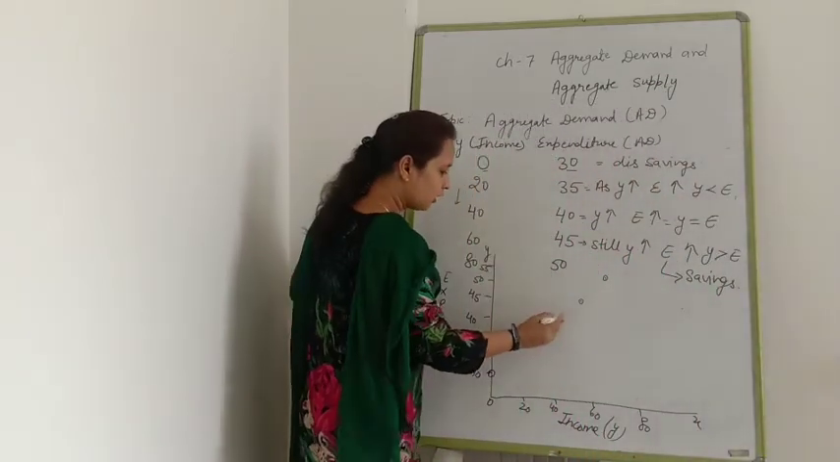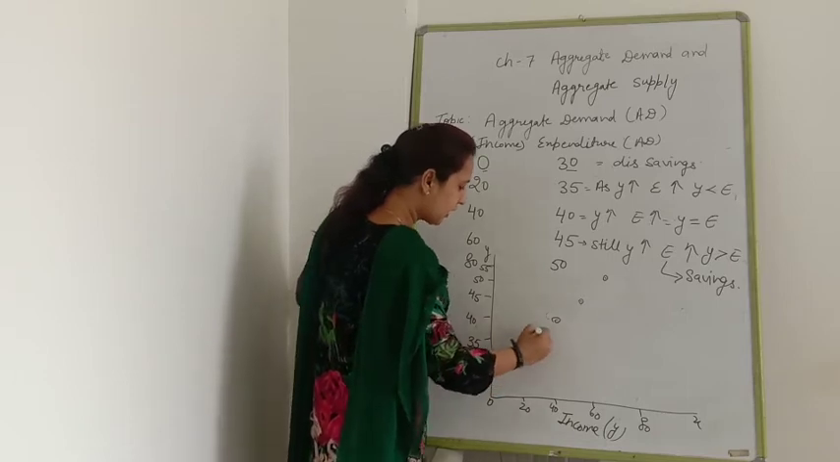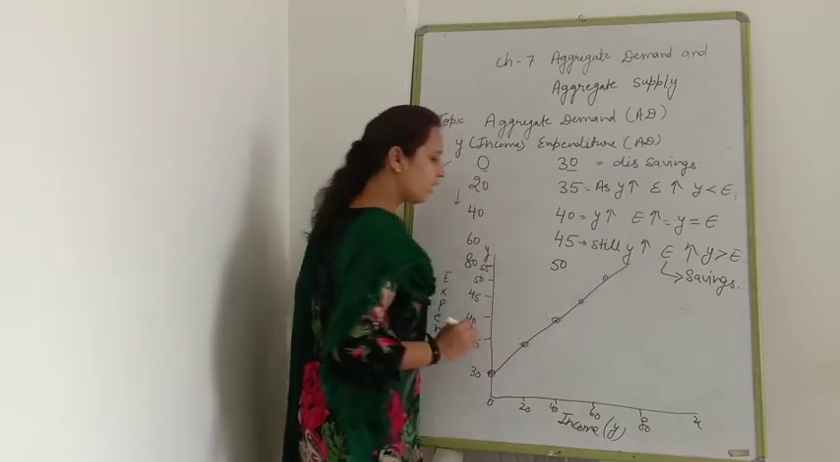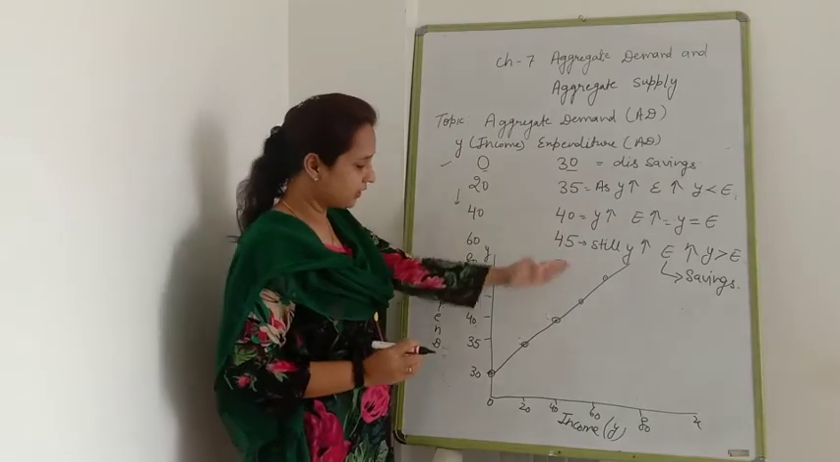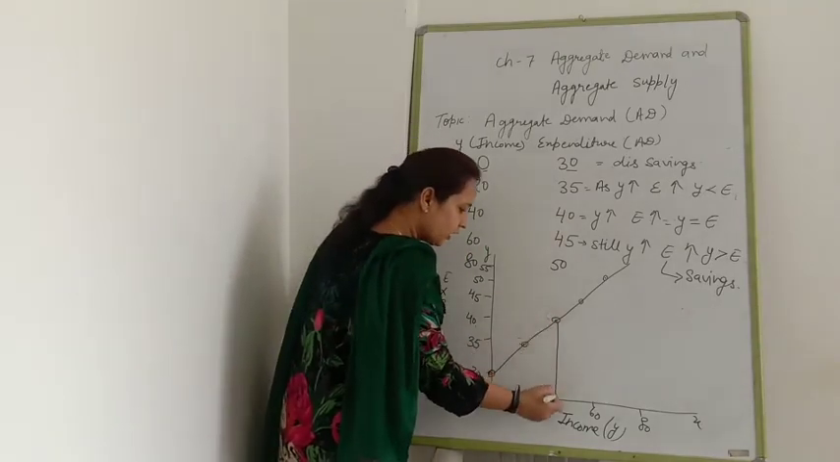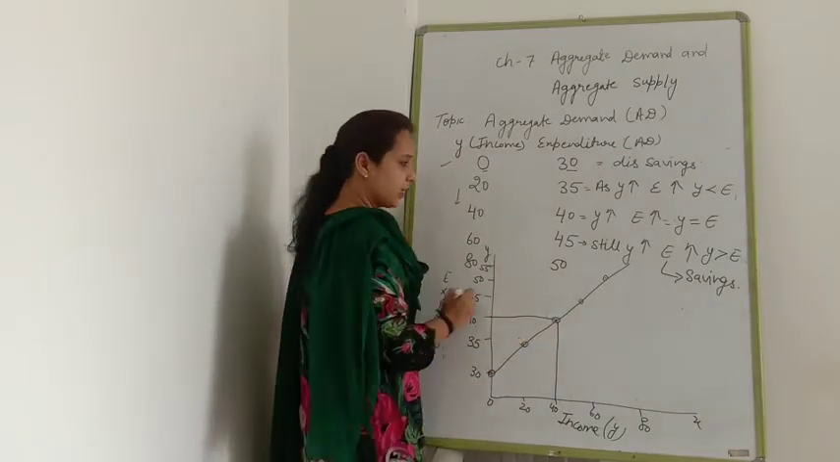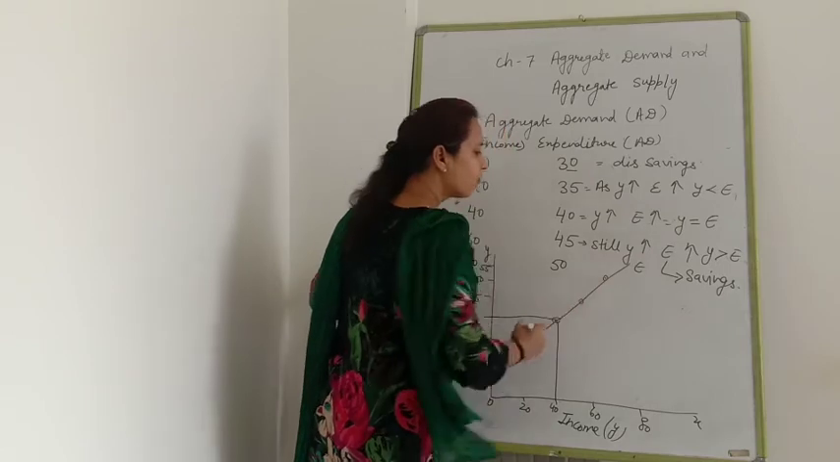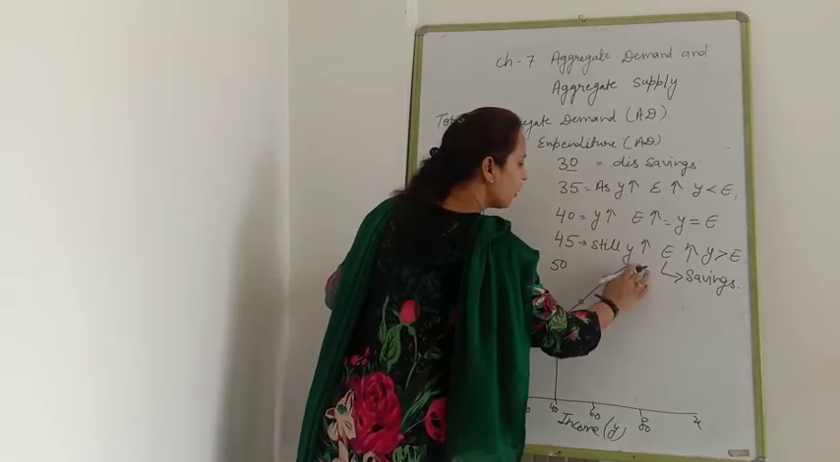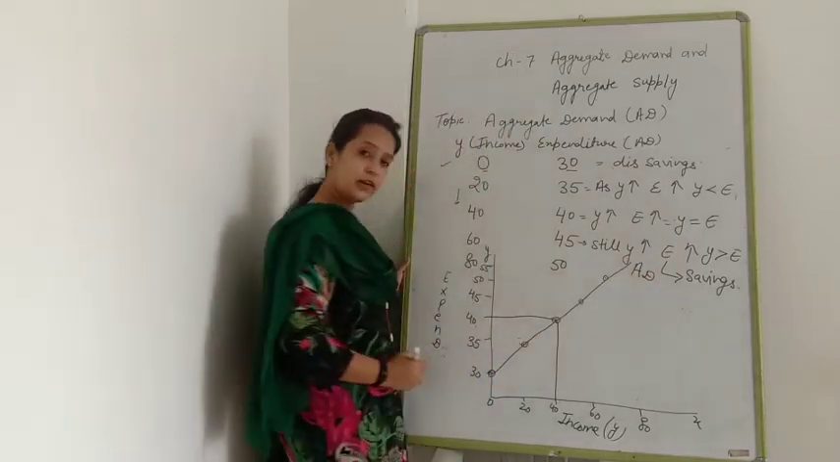Now draw the line with your ruler. That will be a straight line. I have taken the schedule so that you can draw the line very easily. That is the equal schedule. Here you can see when your income is 40, your expenditure is also 40. Clear? This is the line of aggregate demand. You have to write here aggregate demand, AD. Clear?